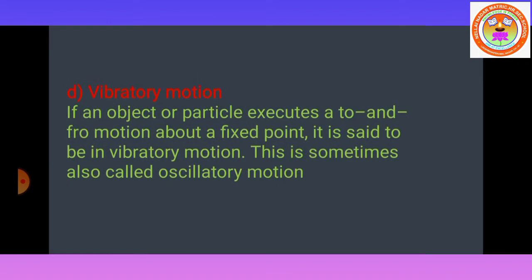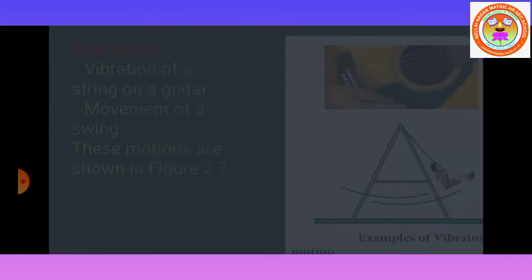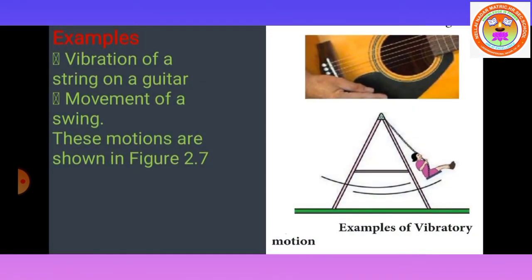Next, vibratory motion. If an object or particle executes a to and fro motion about a fixed point, it is said to be in vibratory motion. This motion is sometimes called oscillatory motion.